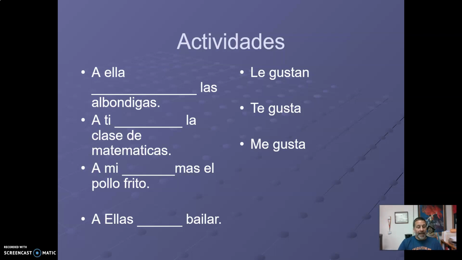Okay, here we go. They like to dance. A ellas blank bailar. Okay, so I need to have an indirect object pronoun plus gusta or gustan. A ellas les gusta.